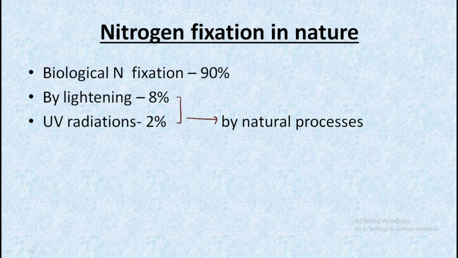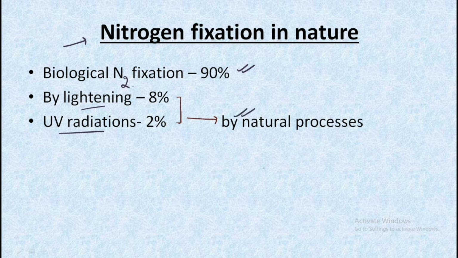So let's understand about the sections of nitrogen fixation in nature. So by the help of biological nitrogen fixation, about 90% of nitrogen gets fixed, and by lightning and the UV radiation, about 10% in total.